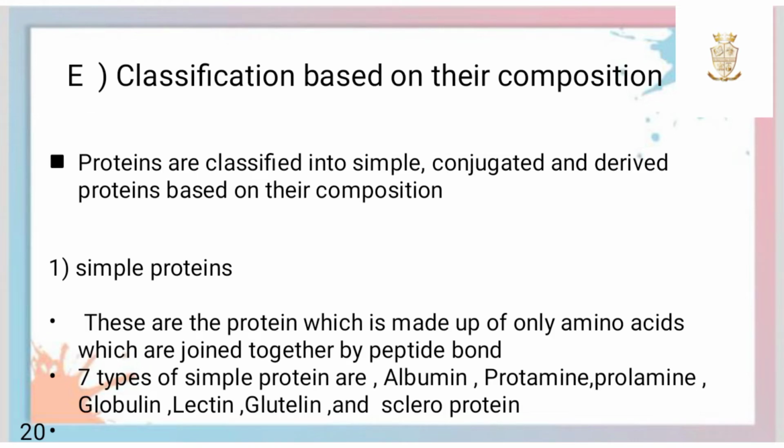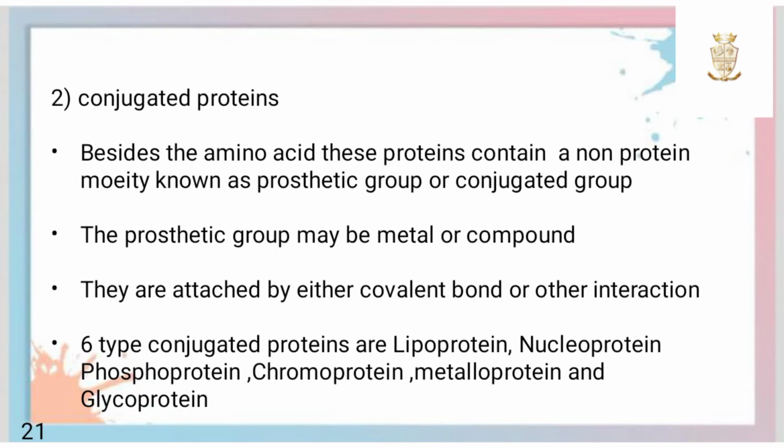Last classification of protein is based on their composition. Proteins are classified into simple, conjugated and derived proteins based on their composition. First one is simple proteins. These are the proteins which are made up of only amino acids joined together by the peptide bond. There are 7 types of simple proteins. They are albumin, protamine, prolamine, globulin, lectin, glutenin and scleroprotein.